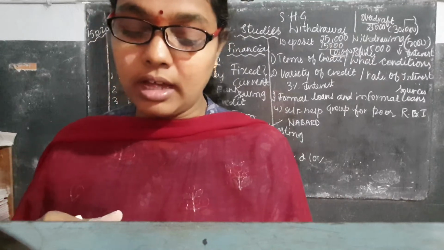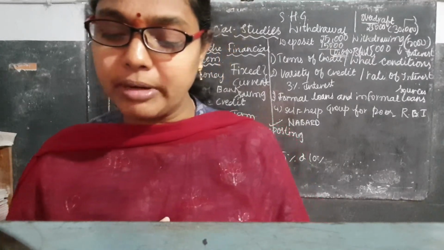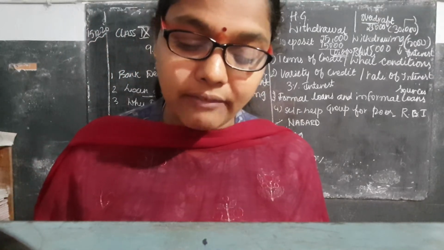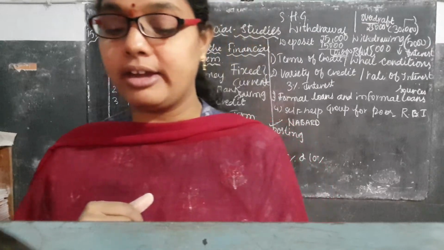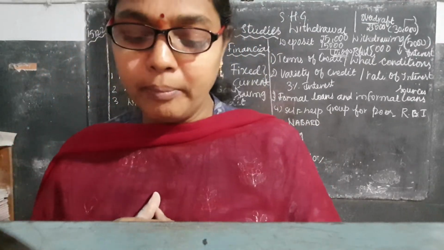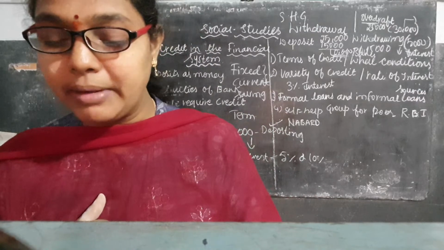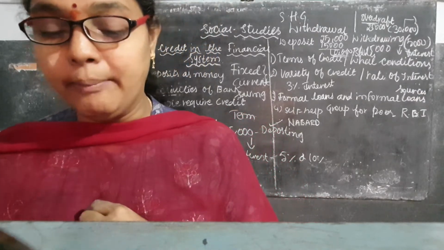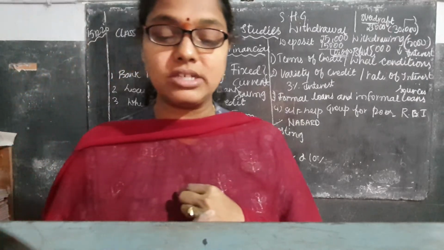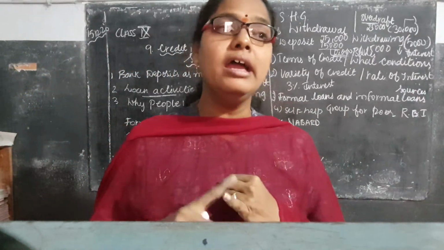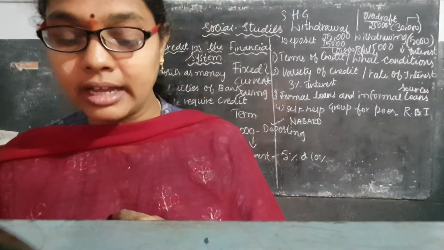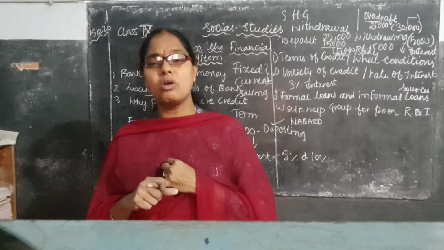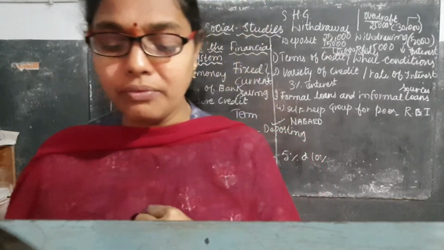Now the Reserve Bank of India was established under the Government of India Act in the year 1935, and its head office is in Mumbai, Bombay. Here the government issues the licenses. Not only licenses, it also sets rules and regulations and the rate of interest. Everything is maintained by the Reserve Bank of India.